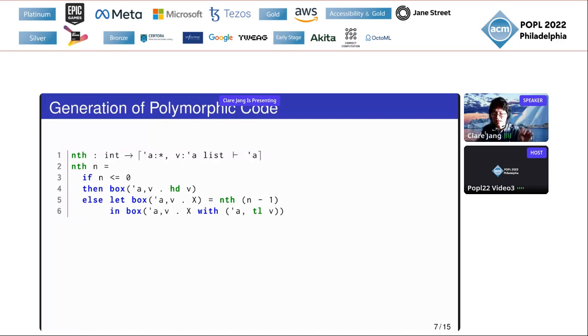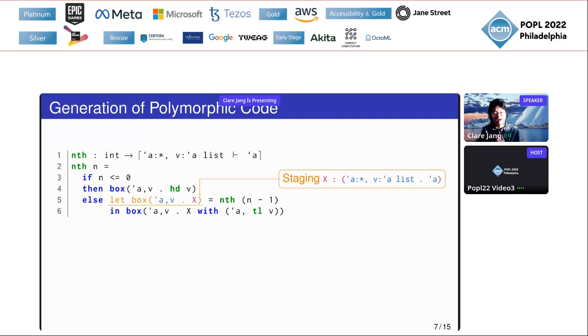In this example, the box here means that the function returns a code fragment. This 'a : *' in the context is our extension, which allows the resulting code fragment to depend on the type variable 'a. The entire return type means that we should provide the list and, more importantly, a type 'a in order to execute or splice in the returned code fragment.